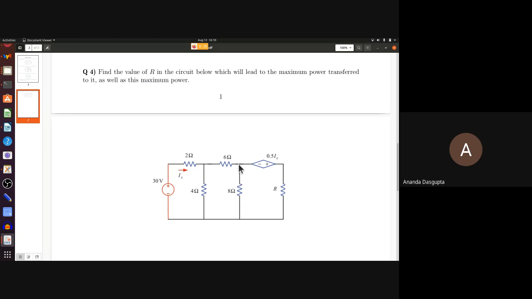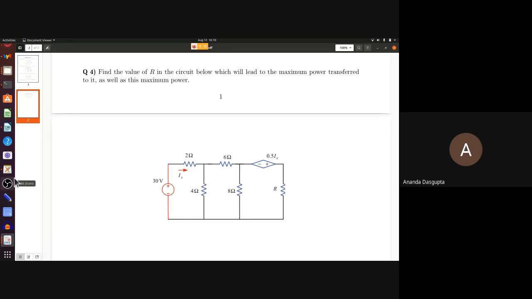If I wanted the voltage between this point and this point, I can calculate this by saying that this is actually 8 by 14, or actually 4 by 7, of this voltage, which I can calculate by calculating the effective resistance here and working with it, right? Now, the question is, is this a series circuit, 6 and 8?